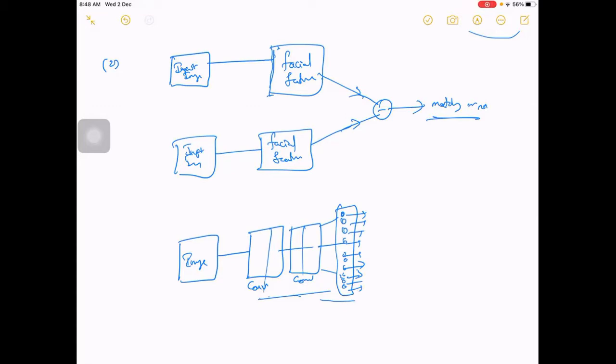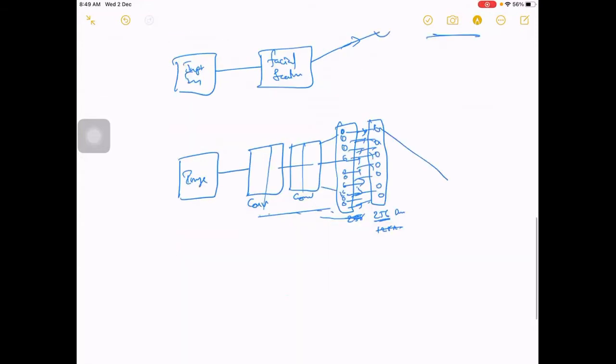So we can use a network like this, and then fix a dimension here, usually 256 dimension, or maybe 128, or 512, it is your wish which size you want to use. This is for the new image.